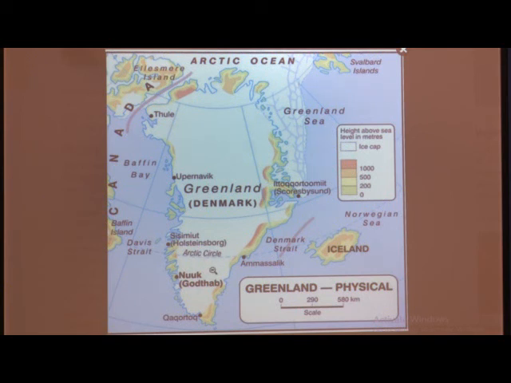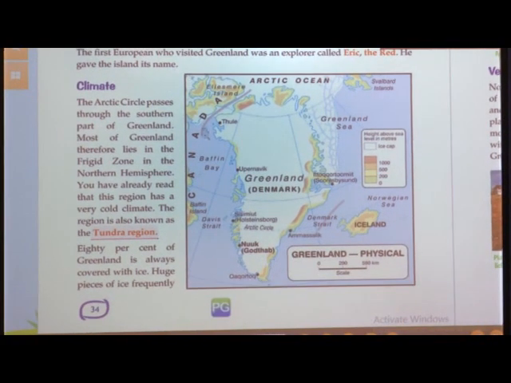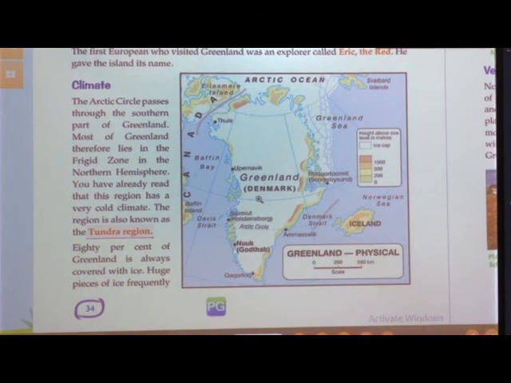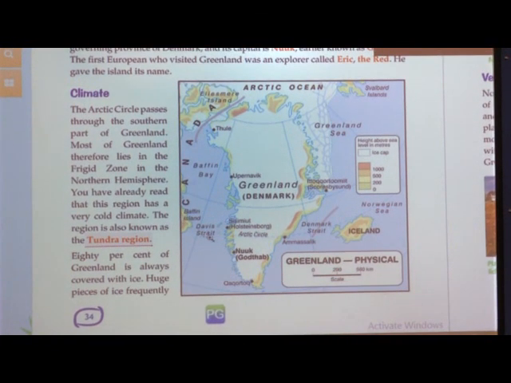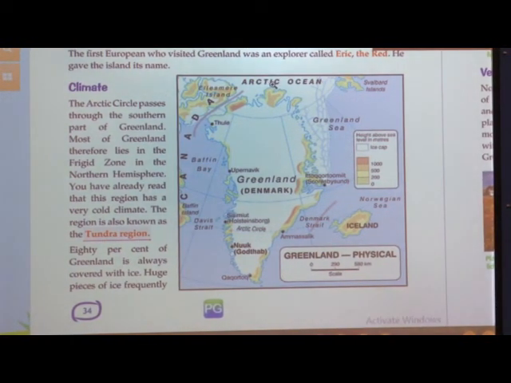Okay. So, now I will read and explain to you the Arctic Circle. Yes, the Arctic Circle passes through the southern part of Greenland. Can you see the Arctic Circle passing to the south? Where is the north direction? This is the north direction.